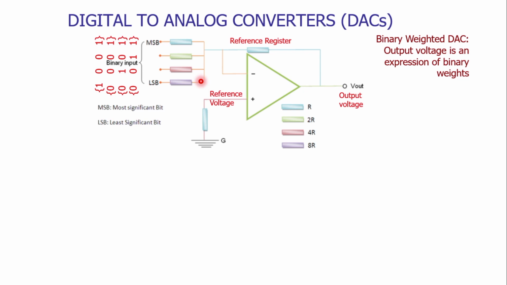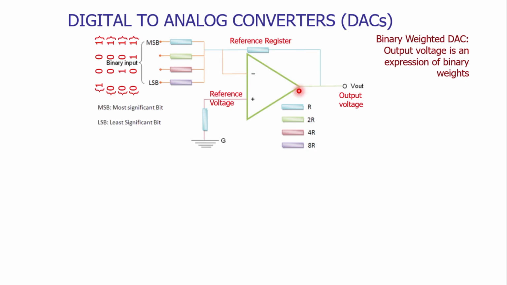The most significant bit is attached with a resistor value of R. The next one, which has less significance than the most significant one, will have a resistor value of twice R, twice the resistance of the MSB. The third one will have an increased resistance, 4 times the resistance of the MSB, and the least significant bit will have the maximum resistance attached, that is 8 times the resistor value.